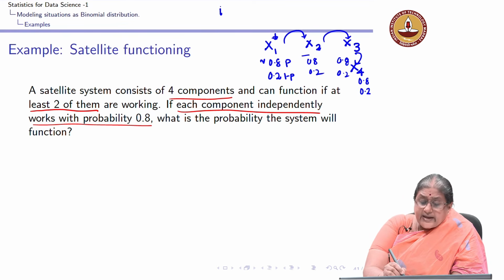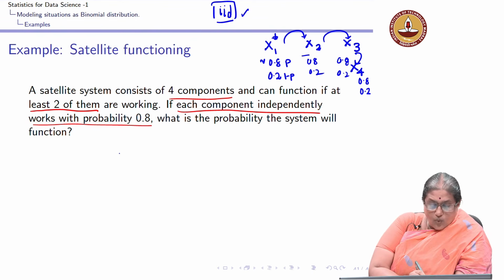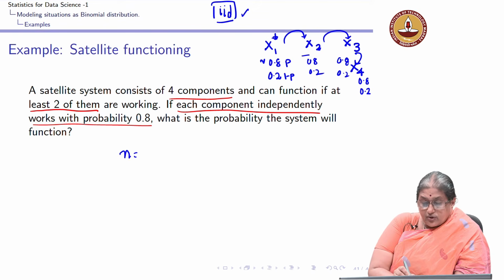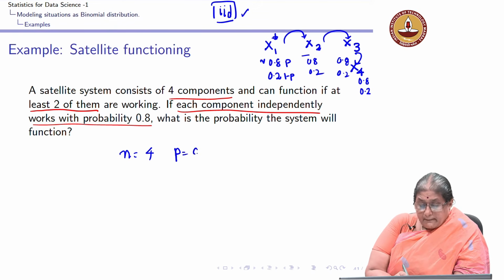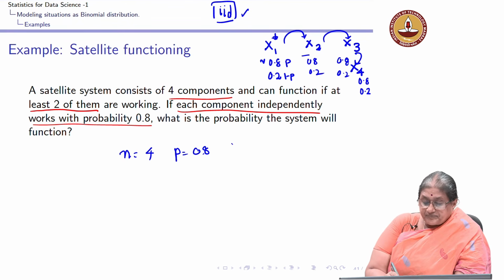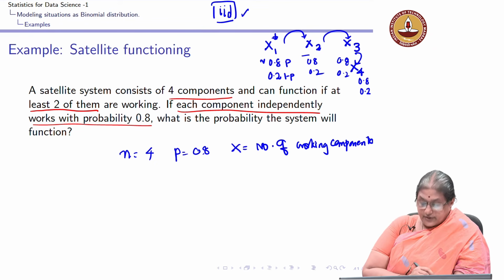So, the IID condition is satisfied, I verify it. Now, what is n? n equal to 4 components. So, n equal to 4, p equal to 0.8, X equal to the number of working components among the 4 components.